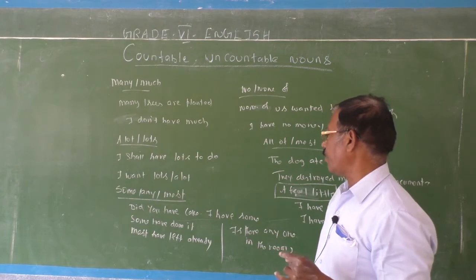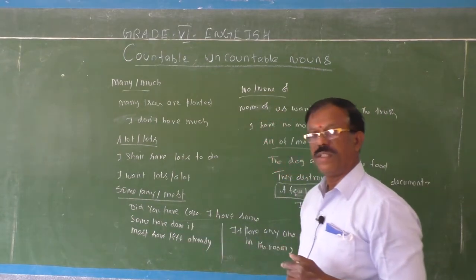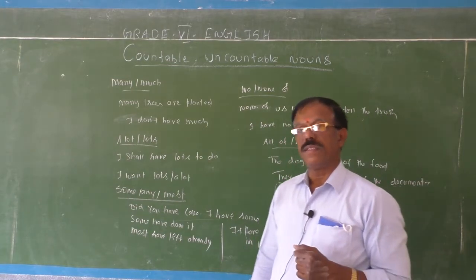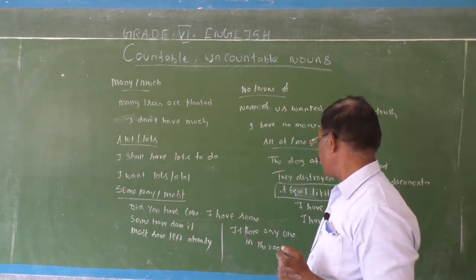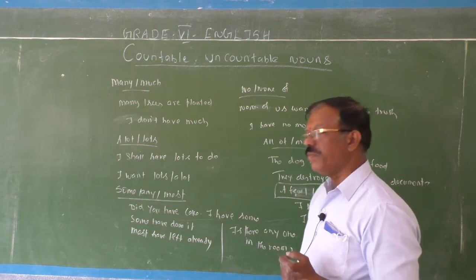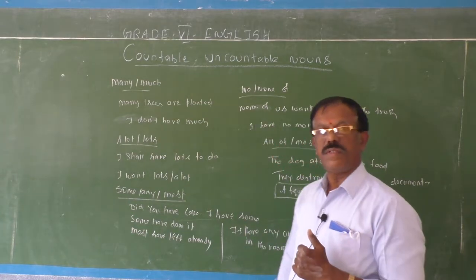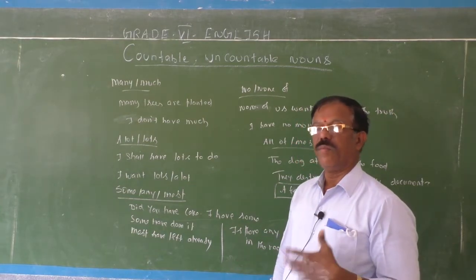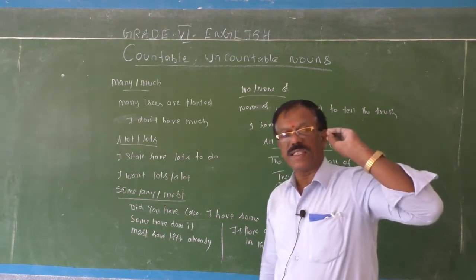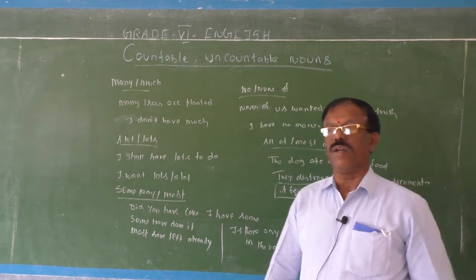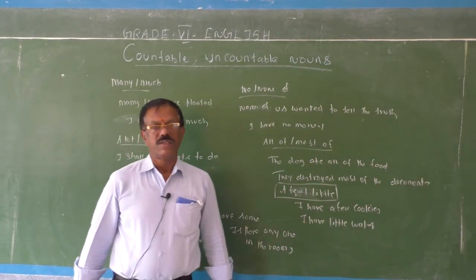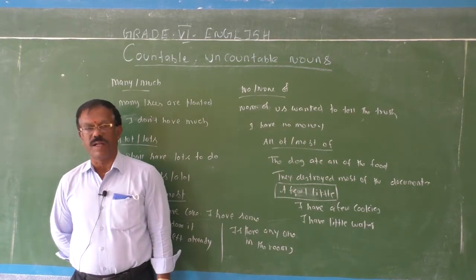And then, some have done it. It's a countable noun. See, is there anyone in the room? Countable. Most have left already. He has wasted most of the water. He has wasted most of the milk. So there it is used as an uncountable.